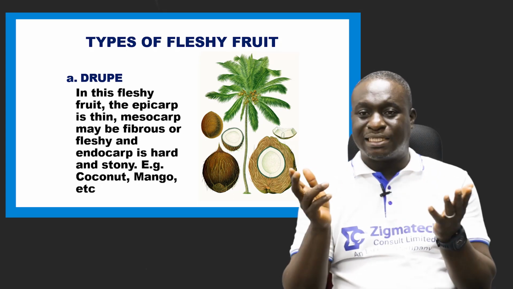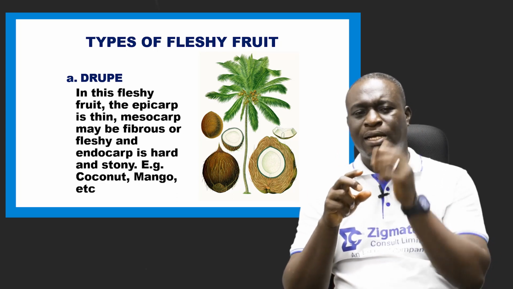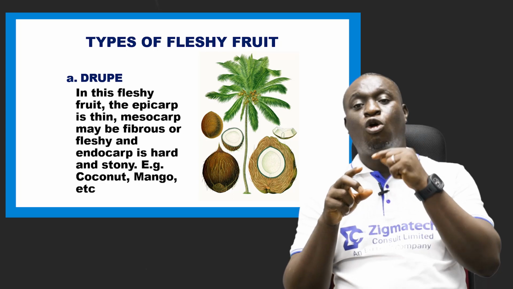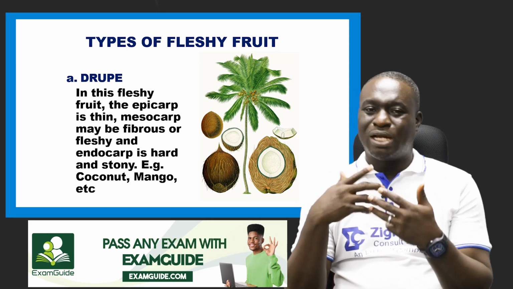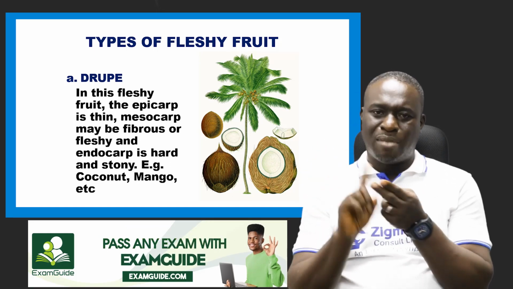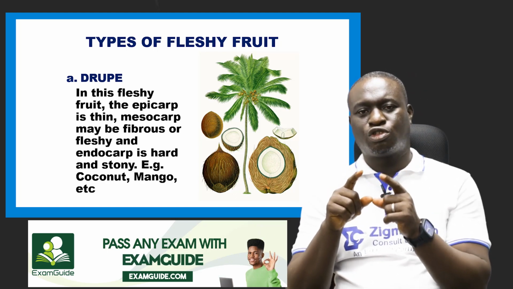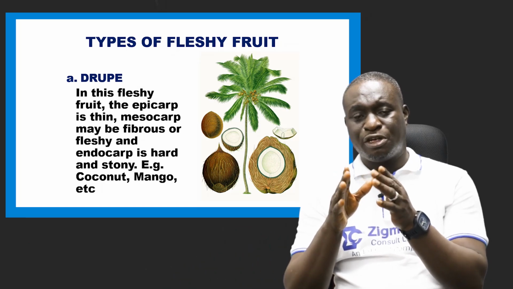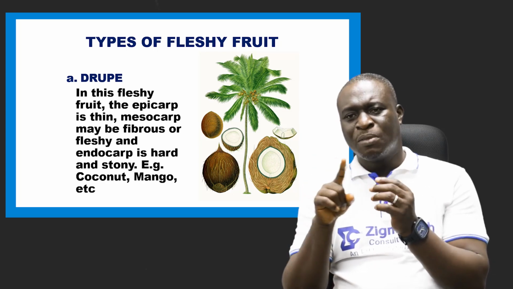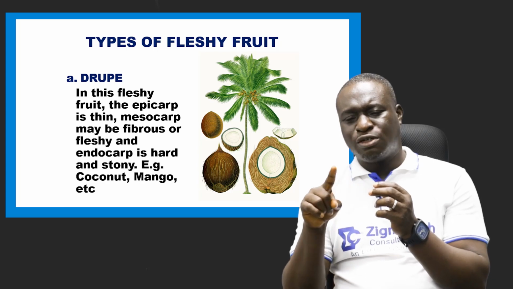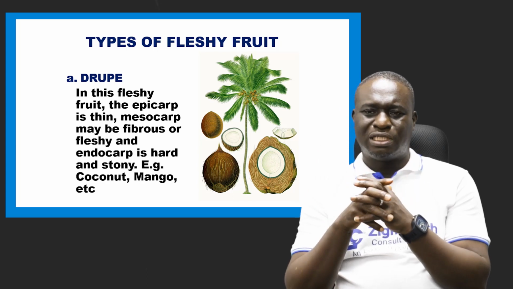Now, I have been mentioning the examples of drupe. So we have mango and coconut. These are 2 important fruits that are drupes that are regularly brought out in WAEC. So please take note of the structure of the coconut fruit and also the structure of the mango fruit. When we started this video under fruits, I showed you the structure of the mango fruit. It has a stalk, an epicarp, mesocarp, endocarp, and also a seed. That's a very simple diagram to draw.